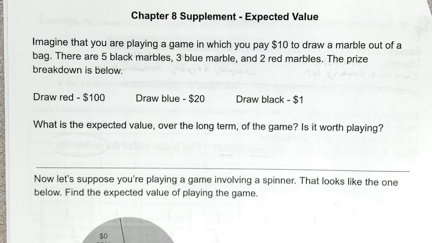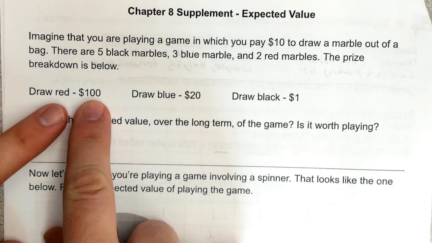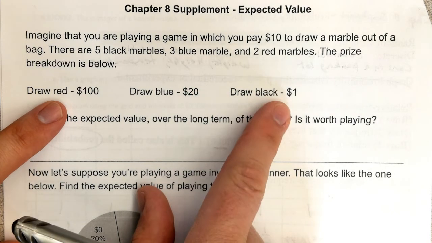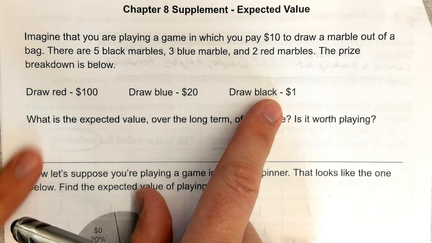So imagine you're playing a game. In this game, you pay $10 to draw a marble out of a bag. There are 5 black marbles, 3 blue ones, and 2 red. The prize breakdown is below. If you draw a red, which is the least likely, you get $100. If you draw a blue, you get $20, and if you draw a black, you get $1. So you lose money if you draw a black marble.